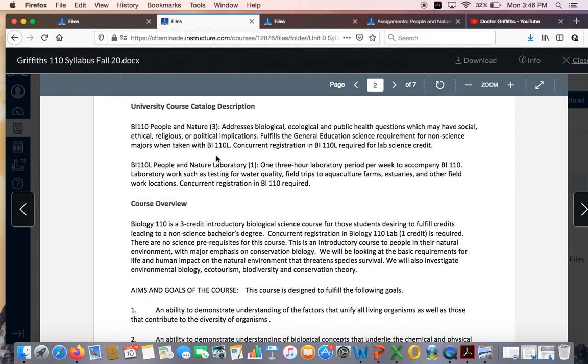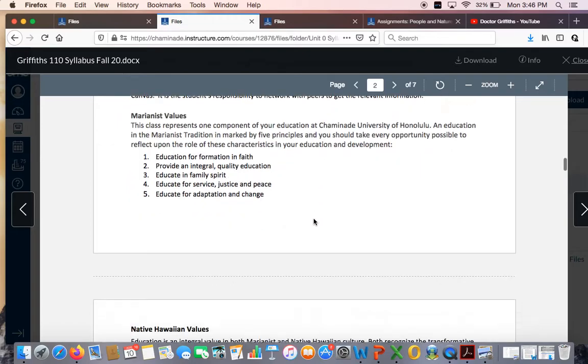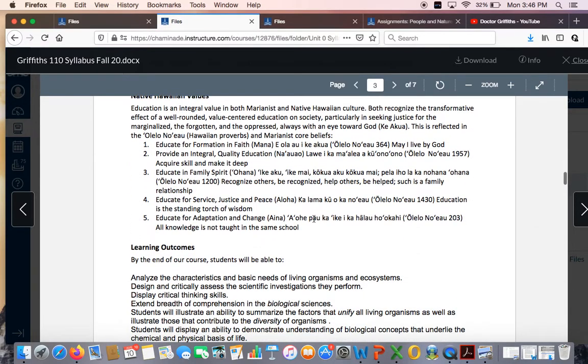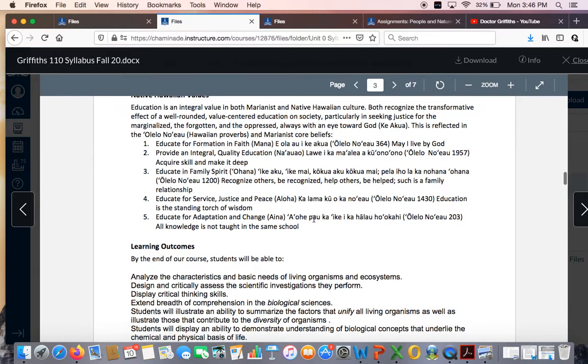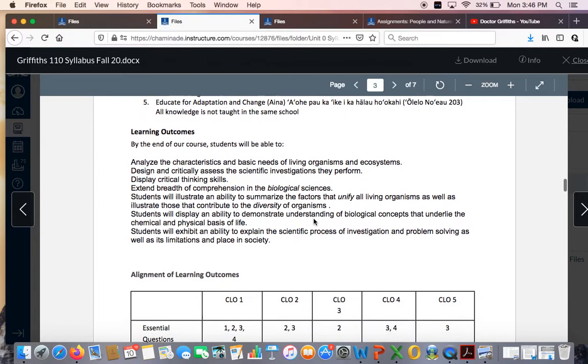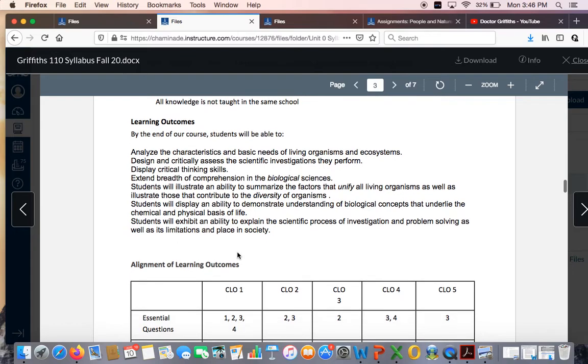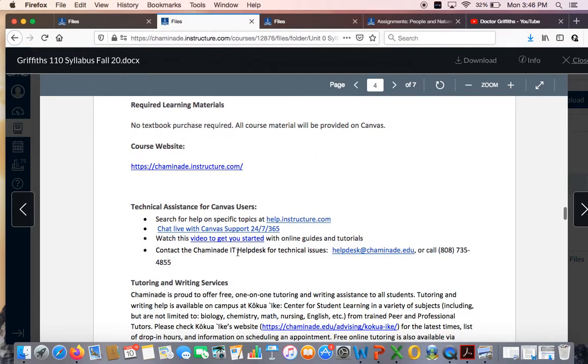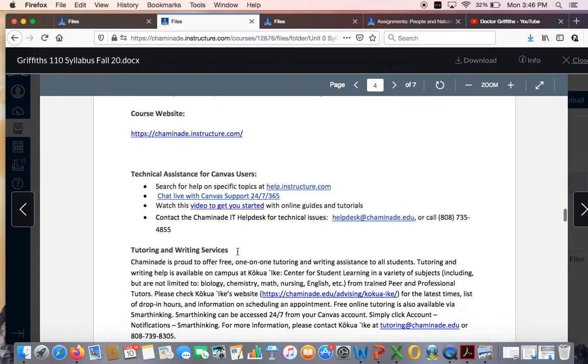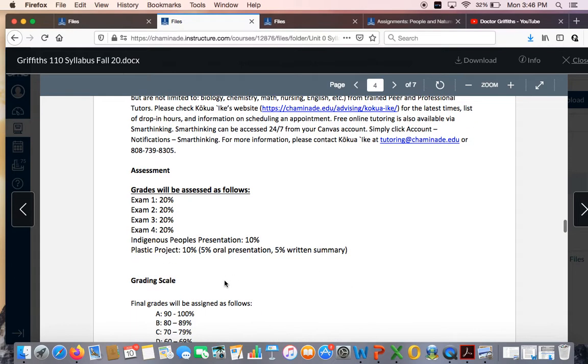And again, you're going to have to take this along with your lab. So if you are all registered for this class, you should also be registered for the 110 lab. This also talks about what I expect from you, how this aligns with Native Hawaiian values and Marianist education, and gives us a learning outcome, so what I will expect from you by the end of this. And then last but not least, it's going to give you some information for technical assistance if you need it, tutoring, etc., and then your grade assessment.